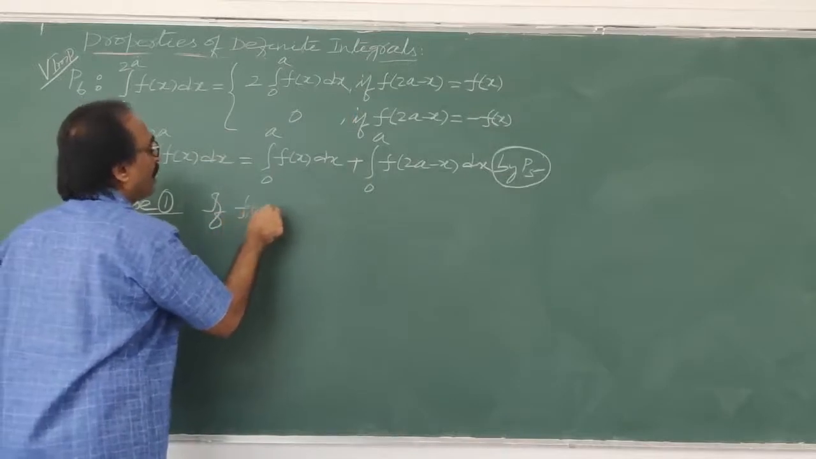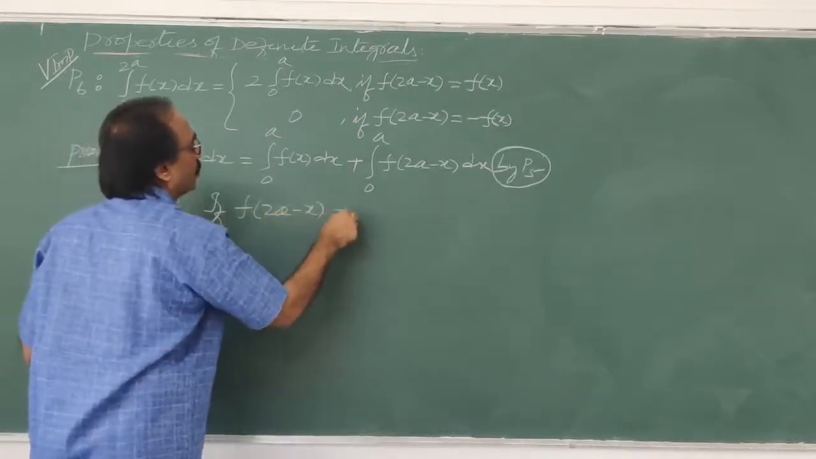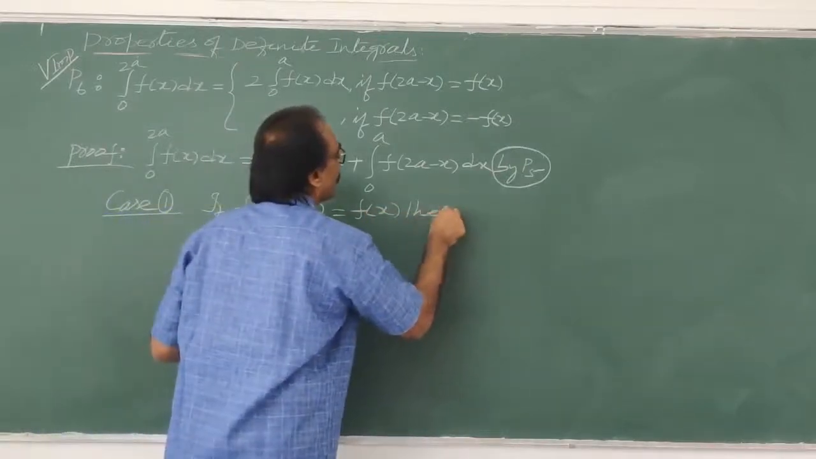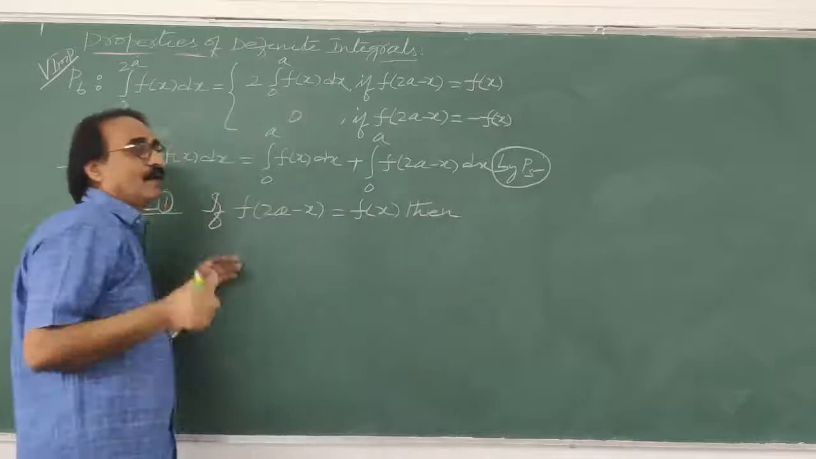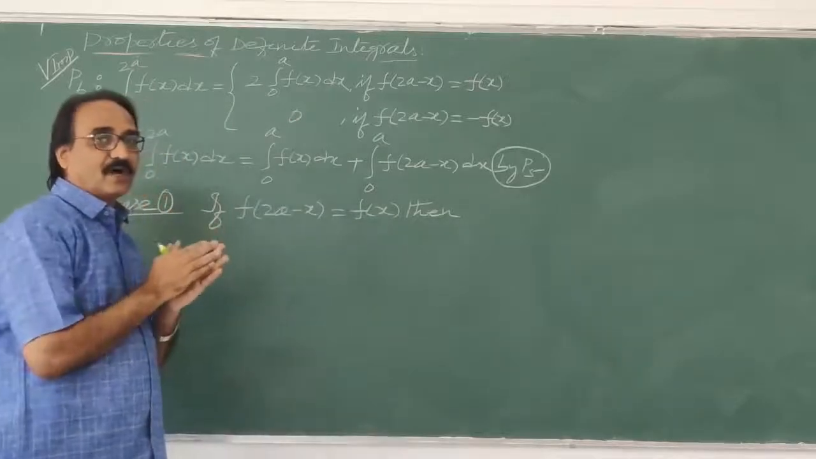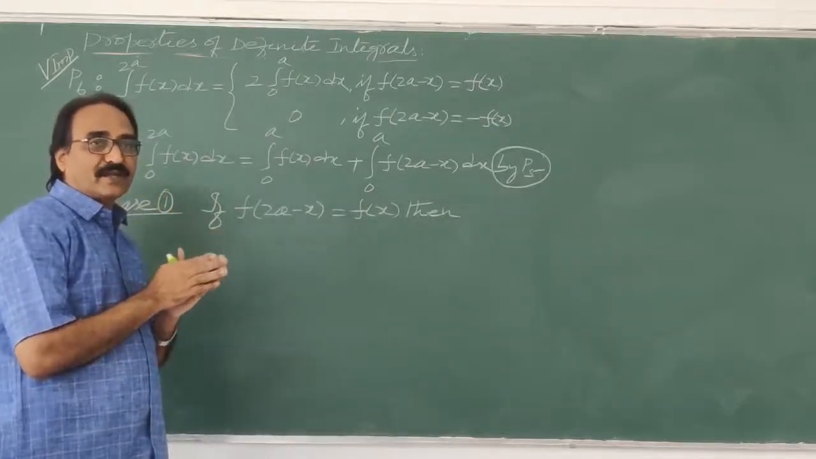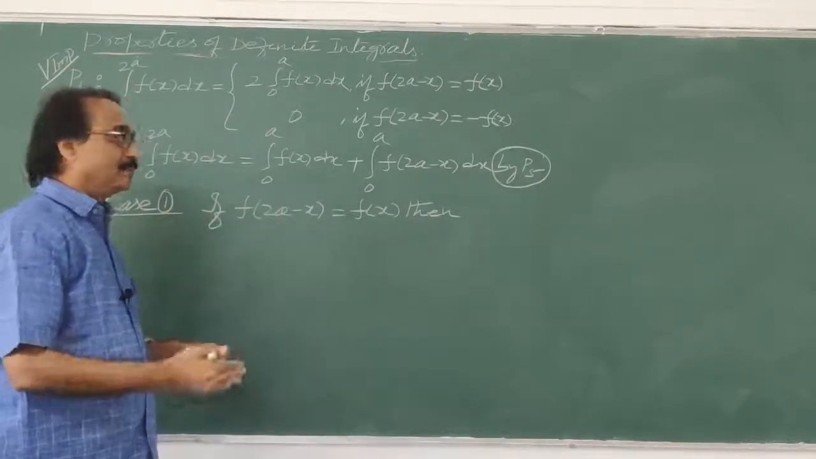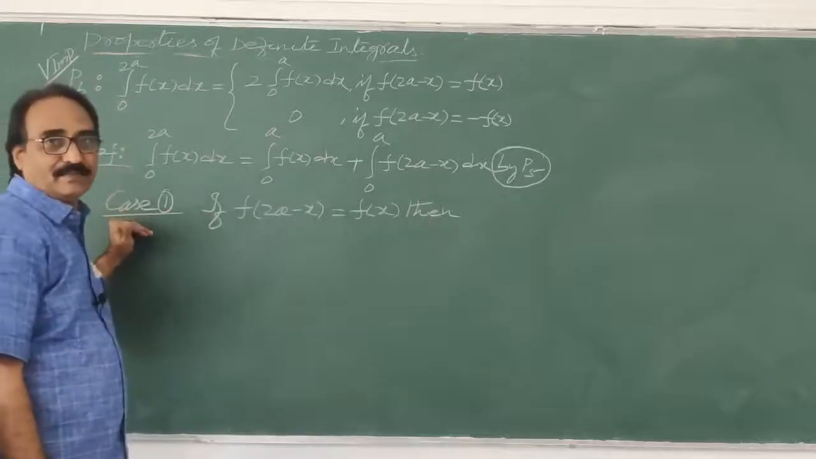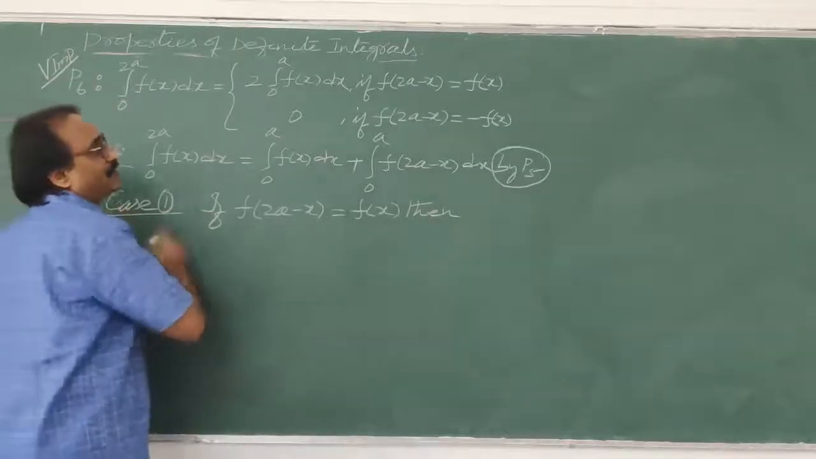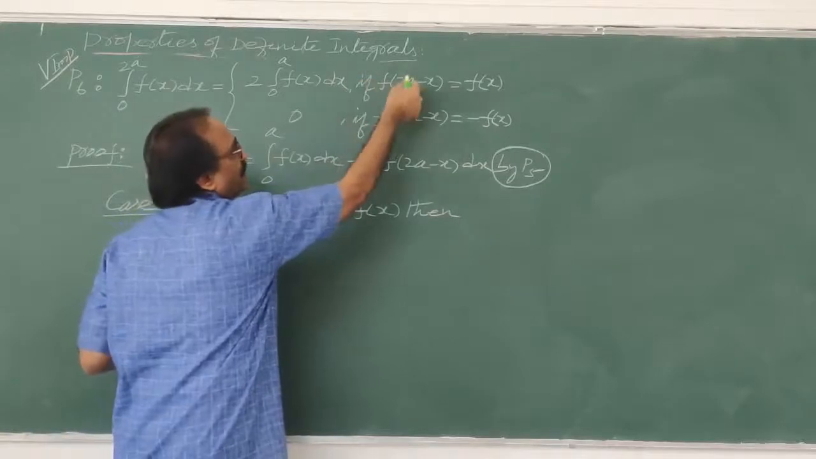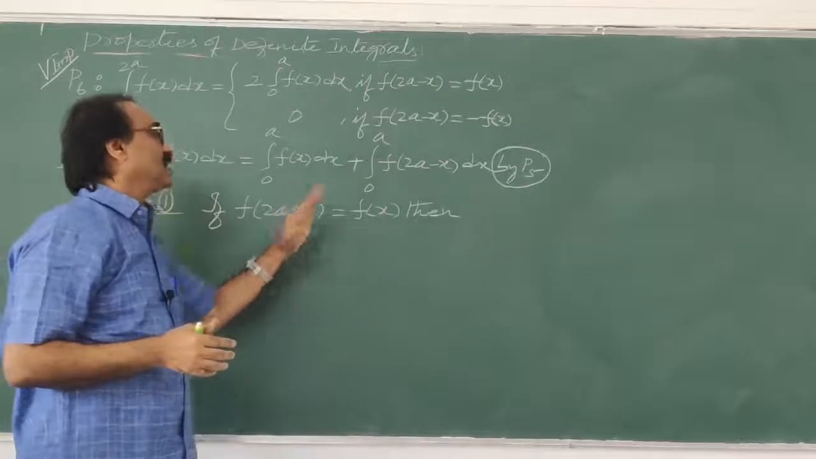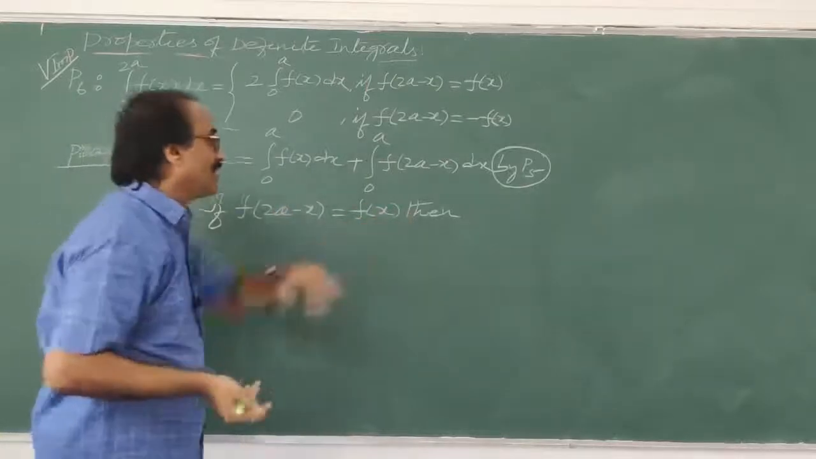If f of 2a minus x is equal to f of x, then my dear students, once again, for property 6, first of all you should write the property 5 theorem as it is. After that, case 1 will come. In case 1, you write the same as what is given: if f of 2a minus x is equal to f of x. If means if this is equal to this. That is the meaning. Then what will happen now?